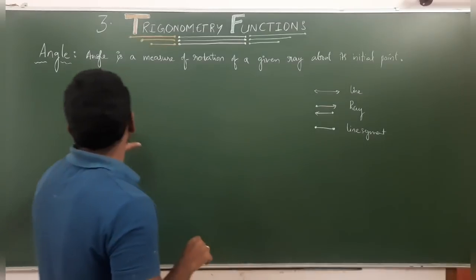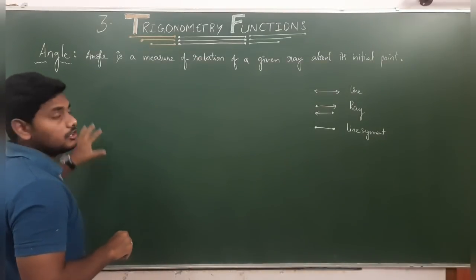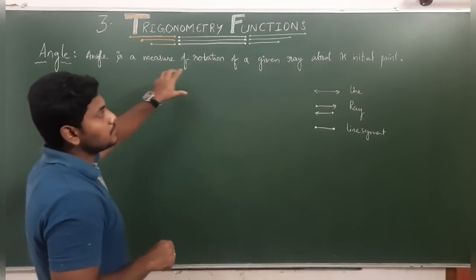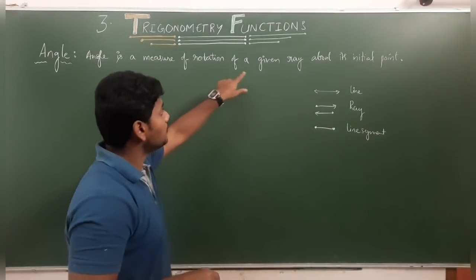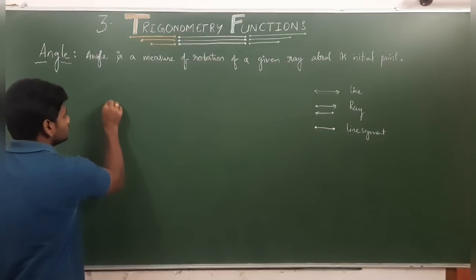Now, what do you mean by angle? Angle is a measure of rotation of a given ray about its initial point.